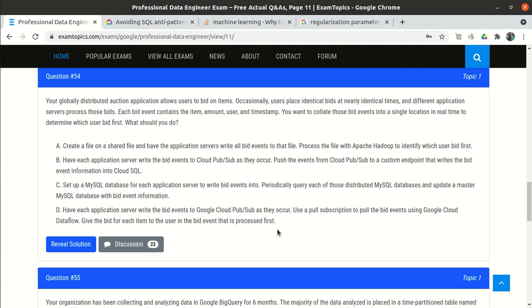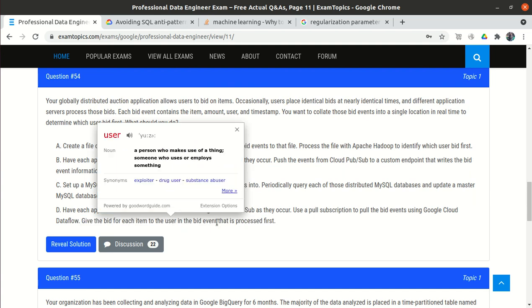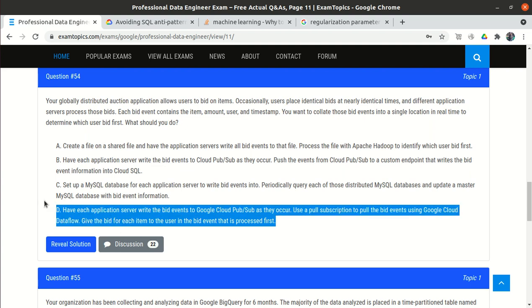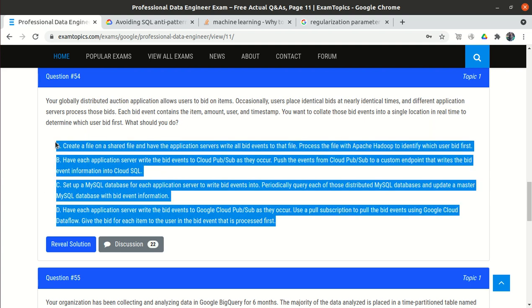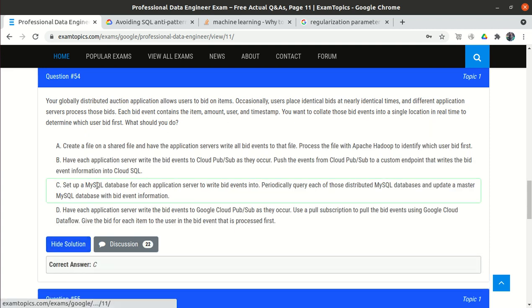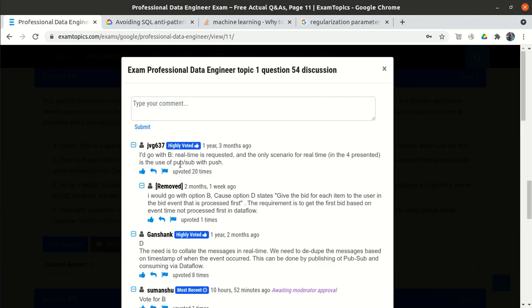Ideally the person who placed the bid first should get the item, but here it is mentioned to give the bid for each item to the user in the bid event that is processed first. So no, we will not do this. We will give it to whoever places the bid first, which is why we have the timestamp. So option B looks okay, and option D is wrong. If we go to the discussion tab, most of the people say option B.